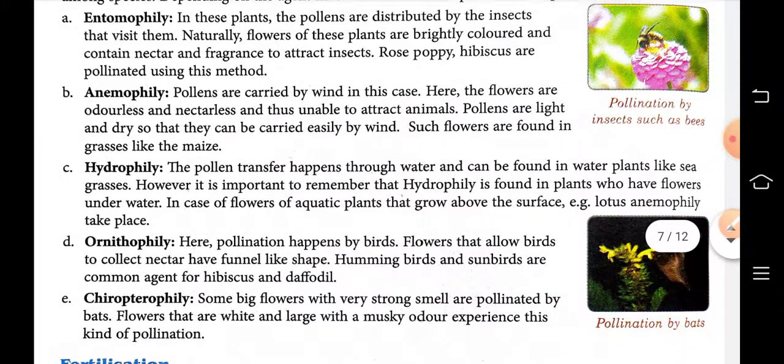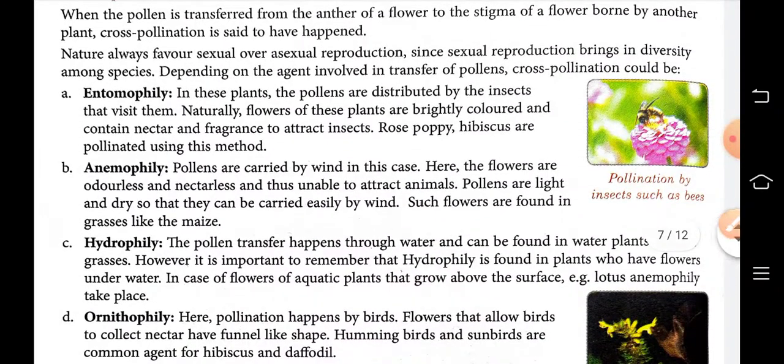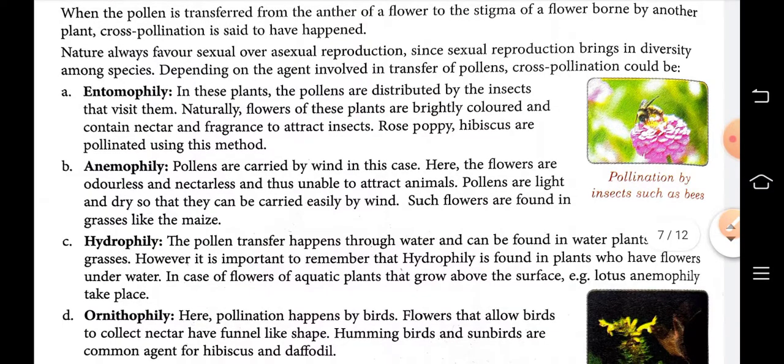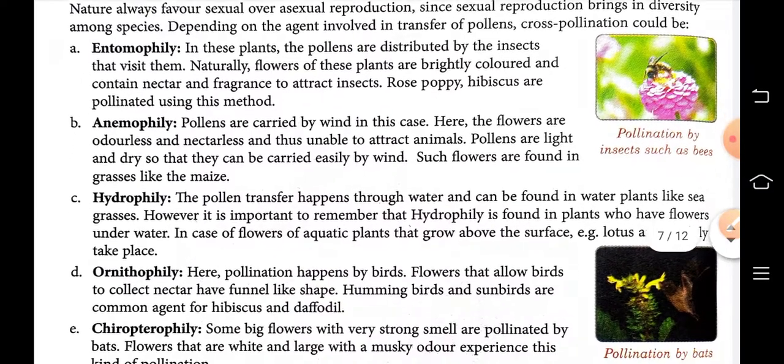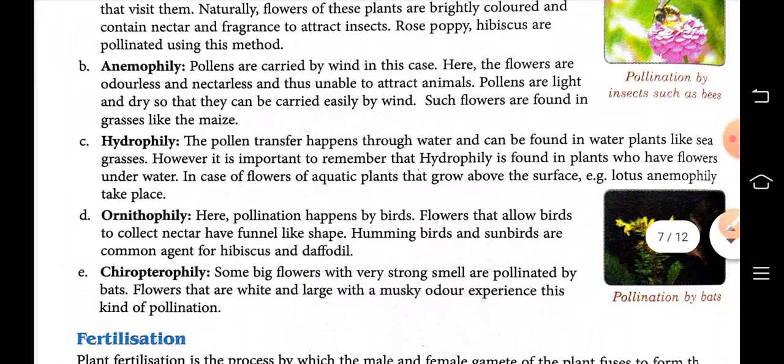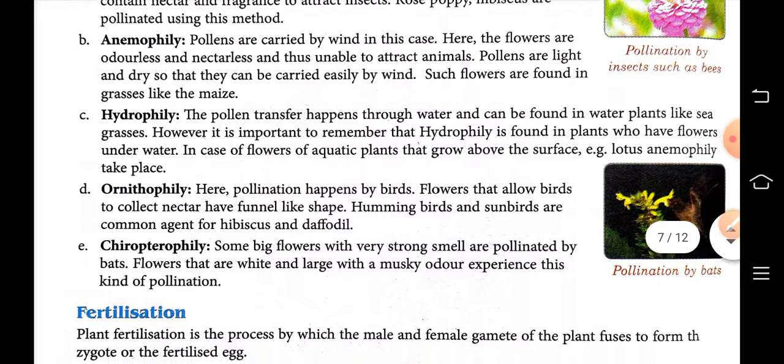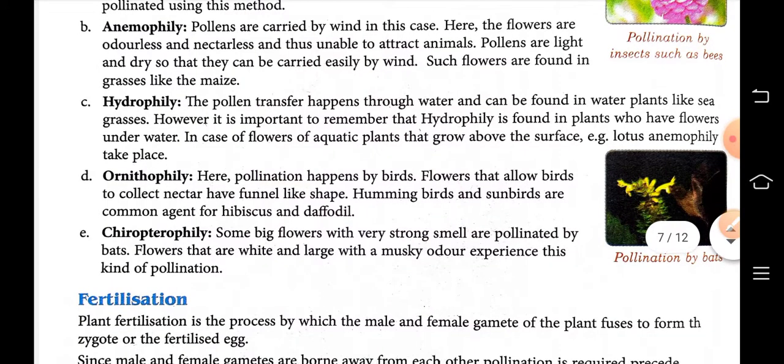So, five types are there depending on the agent: entomophily by insects, anemophily by wind, hydrophily by water, ornithophily by birds, and chiropterophily by bats.